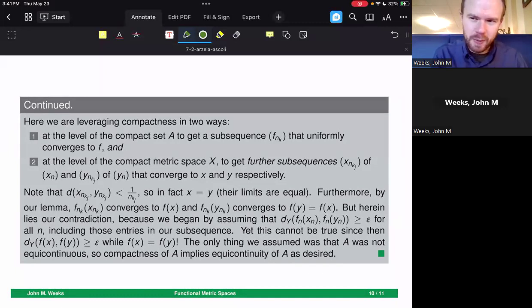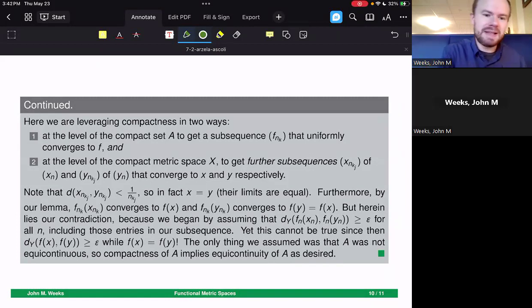But you may notice that there's going to be a contradiction forming now. If these x values are going to the same point, then shouldn't their y values be going to the same point, since these functions that we're working with actually are converging to one function? So if I plug in x into f, where f is the uniform limit of this subsequence f sub n_k, then that should be equal to f of y. But we have limits that aren't working too nicely with each other for this particular function, the uniform limit of this subsequence f sub n_k.